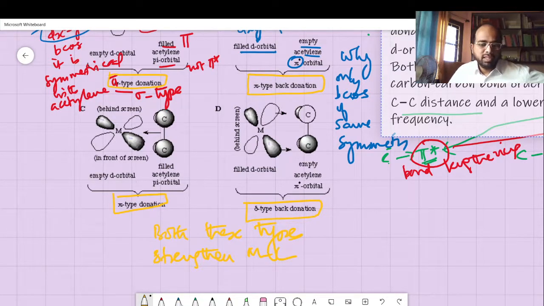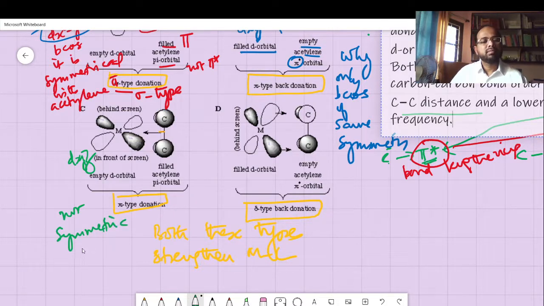And you can see here, this is the sigma bond of the CC system there. And what is this orbital? I think this is a dxy type orbital or dxz type orbital. And there is no correct matching there. It is not at all symmetric. Therefore weak.